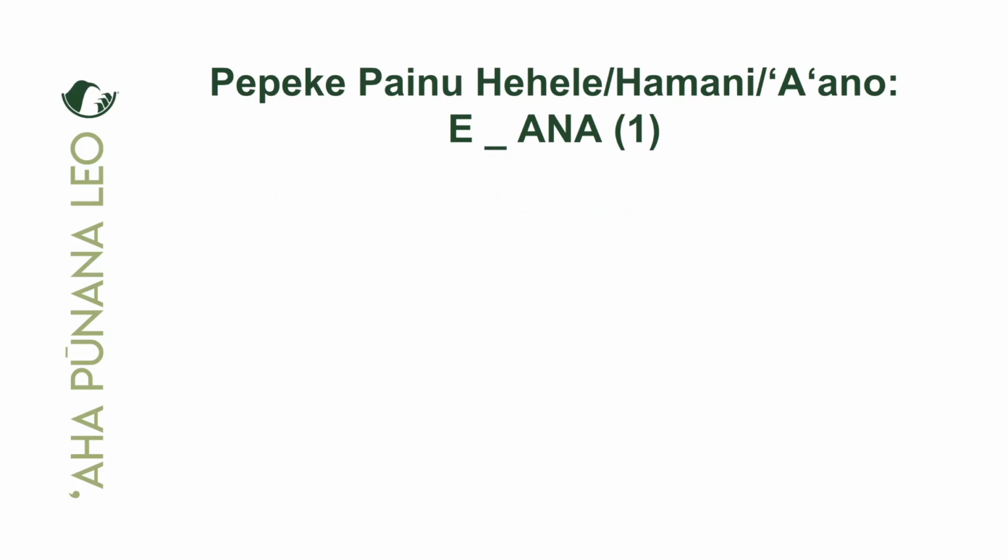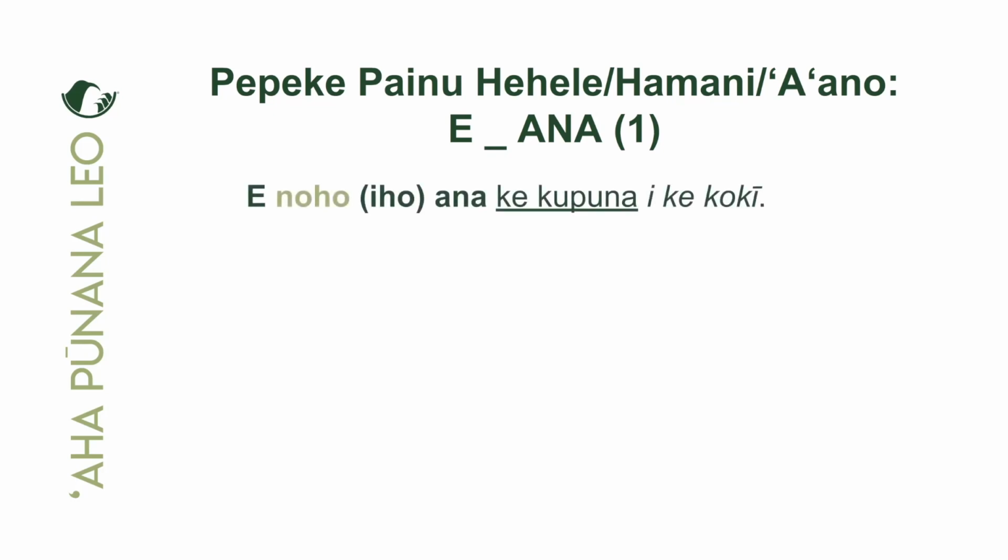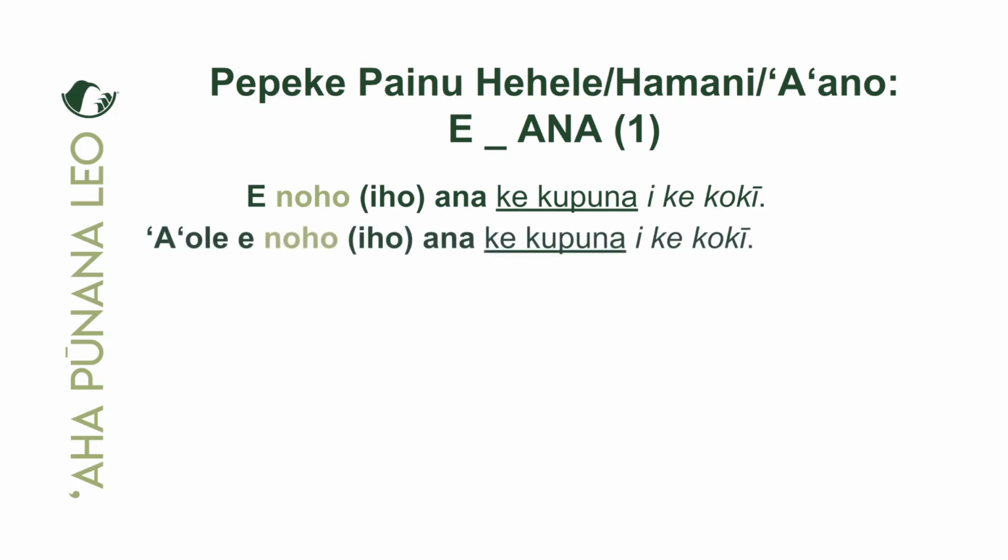But now we're going to look at both positive and negative forms. So let's take a look. E noho hoʻi ana ke kupuna i ke koki. We said that this was that the kupuna, or the grandparent, is going to sit down on the couch, on the koki. So now we're going to say that the kupuna is not going to sit down on the koki, on the couch. And all we do is add ʻaʻole. Yeah, ʻaʻole e noho hoʻi ana ke kupuna i ke koki. Okay, maikaʻi. The kupuna, the grandparent, will not sit down on the couch.